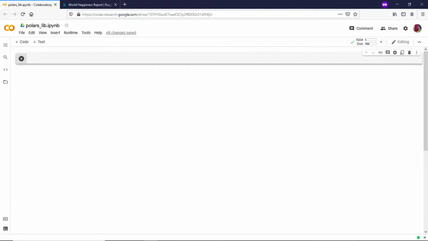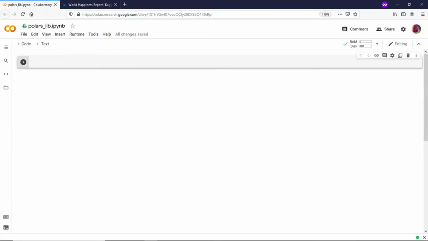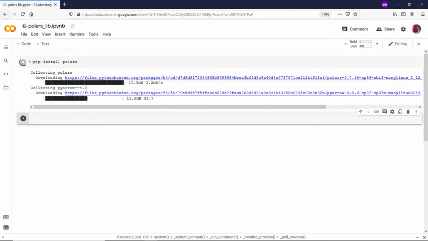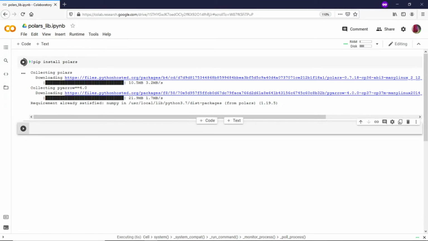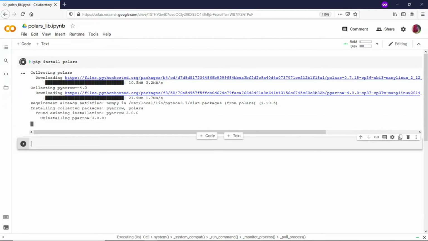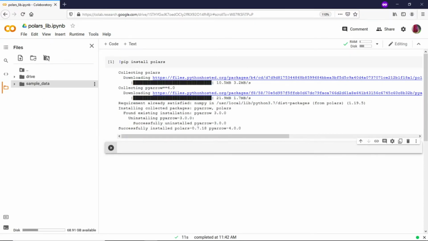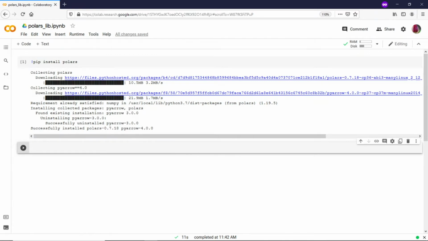To start with, let me install the Polars library. I would say pip install polars. And let's check if the drive is mounted. Yes, that is mounted. And we have the files here, the 2015 and 2019 CSVs, which we will be using. So let's copy the path of the 2019 CSV. This is what we will be starting with.